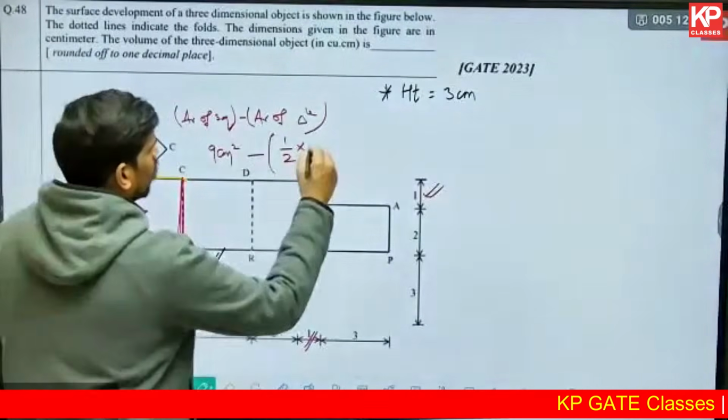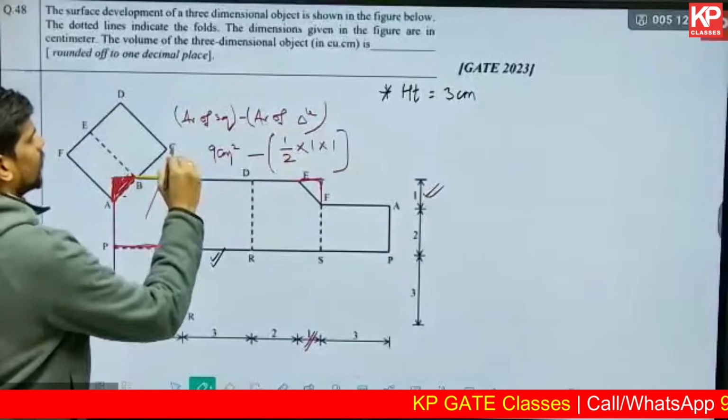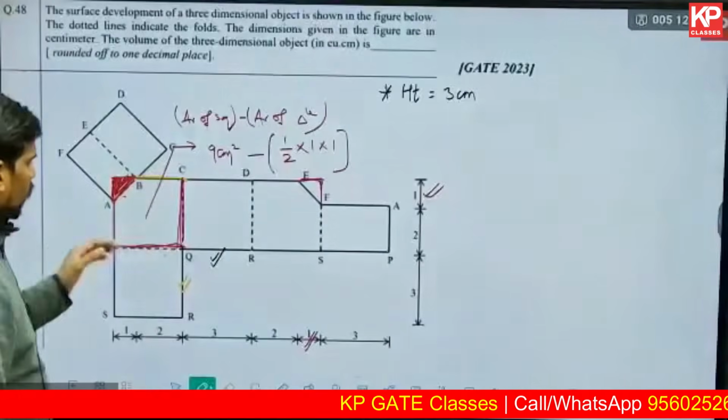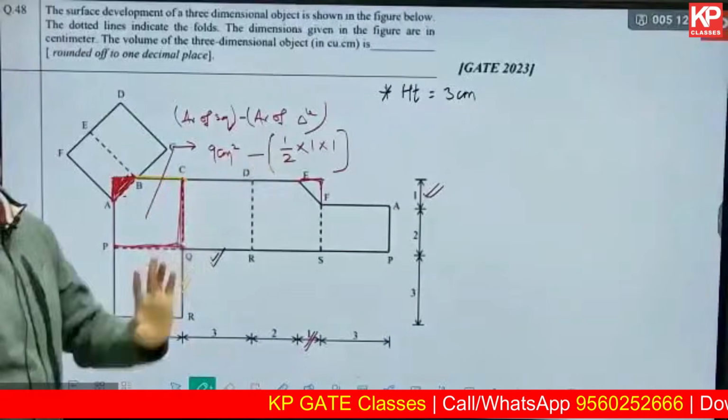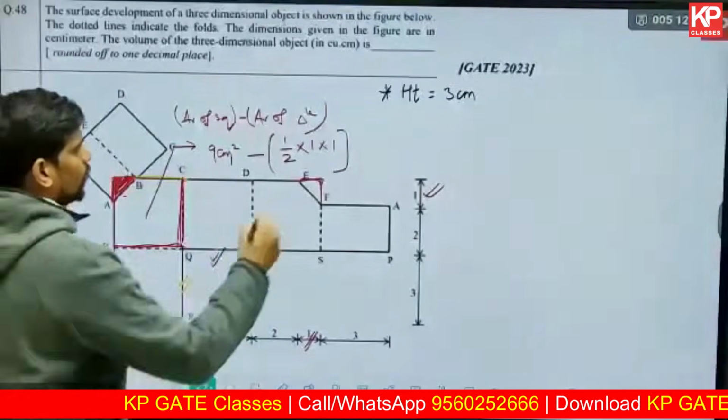Both are 1 and 1. So half into base into height will be half into 1 into 1. So what is this area? It is the area of the overall square, that is 9 minus 0.5. So what is that area coming out to be?